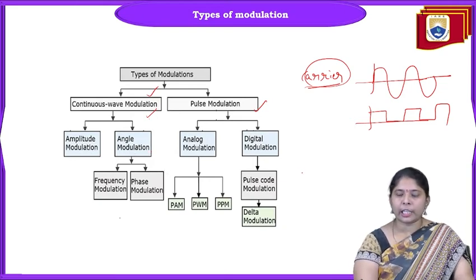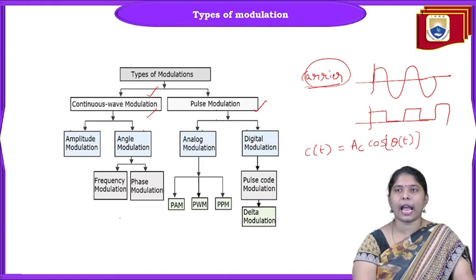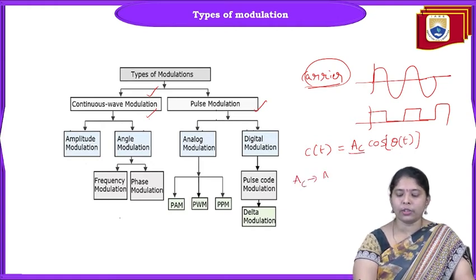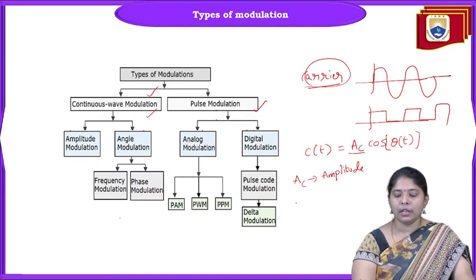I will clearly write the expression for a sinusoidal signal now. Suppose carrier c of t can be mathematically represented as Ac cos theta of t. This is the mathematical representation of the carrier. Ac is called the amplitude of the signal, and theta of t is called the angle of the signal.